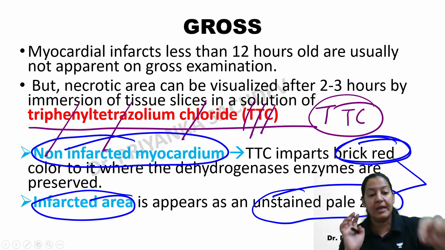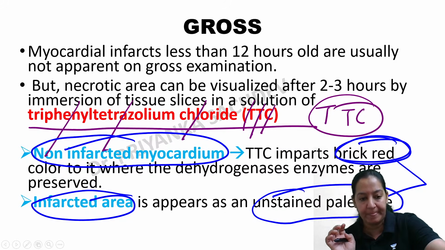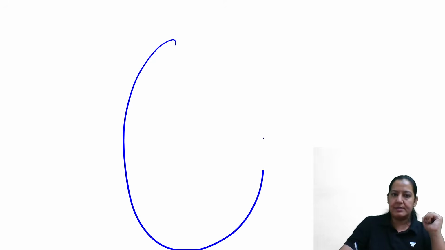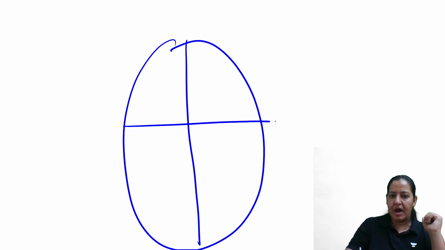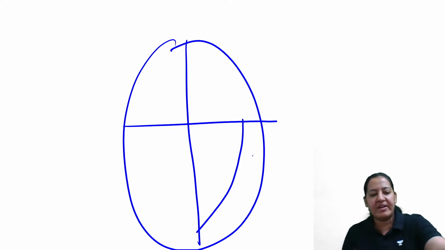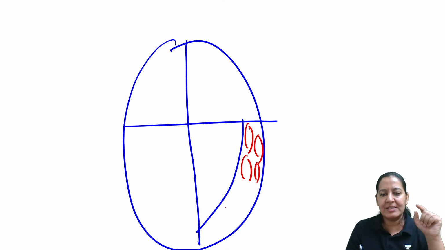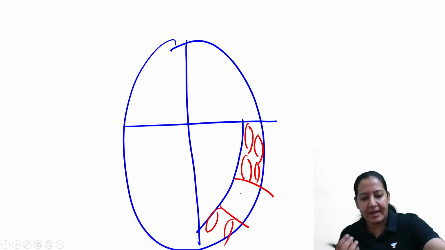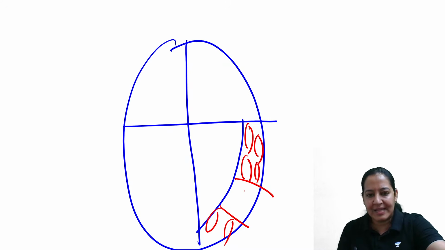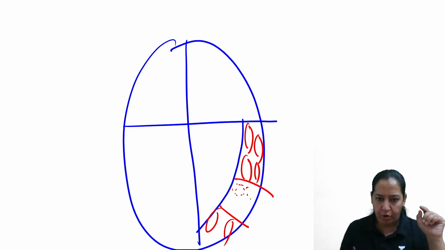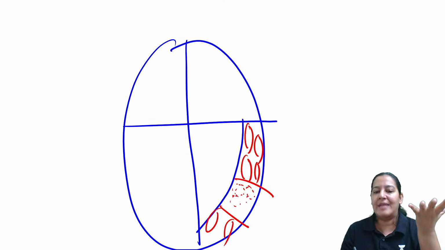Now what is the thing here? Okay, again, this is the heart, the 4 chambers of the heart. I am interested in the wall of the left ventricle. These are the cells inside the wall of the left ventricle, right? Just suppose this area is dead area. In this dead area, the cells are bursted out. They are necrotic. So I'm not drawing the cells. They are already bursted. That is the dead area now.